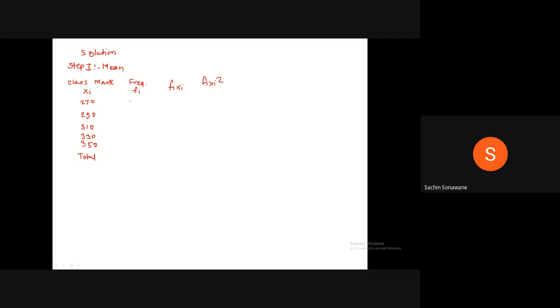Now for 270, its frequency is 2. Therefore, fixi is equal to 540, and fixi square is equal to 145,800. Similarly, for 290, frequency 12,